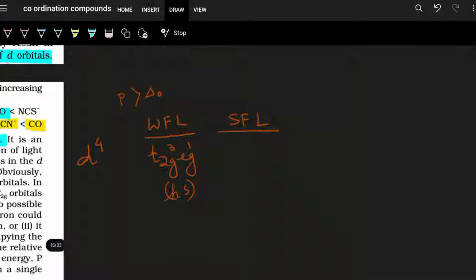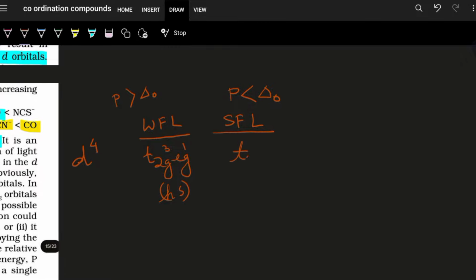Now, for a strong field ligand, pairing occurs. Why does pairing occur? Pairing energy is lower than delta O. So pairing will occur for a strong field ligand. It is strong and it can pair up. So the fourth electron will obviously come to T2G only, and it will be T2G4 and EG0.